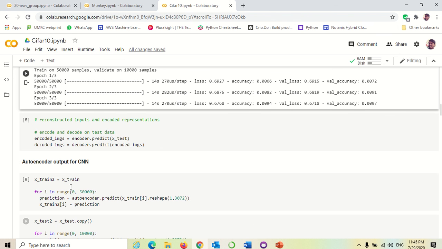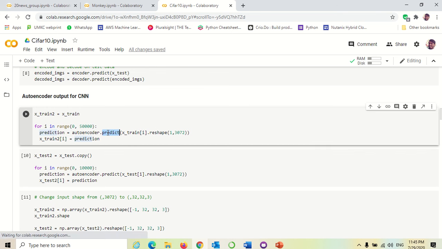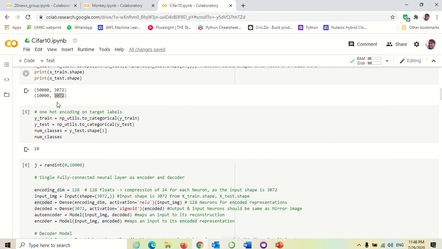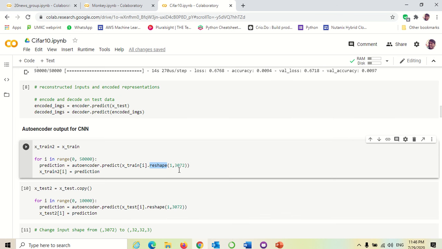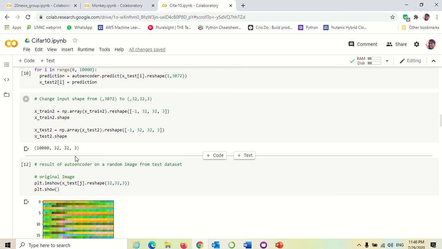Now, as asked, we have to pass our autoencoder output to the CNN. There are 50,000 samples in the train and 10,000 samples in the test. I was setting up a for loop, and for each sample I was predicting using reshape. Our sample is 3072, so I was reshaping into that for both test and train. Later on that data I was reshaping into 32 by 32 by 3 for both test and train.